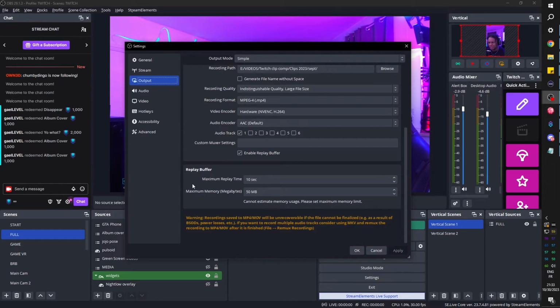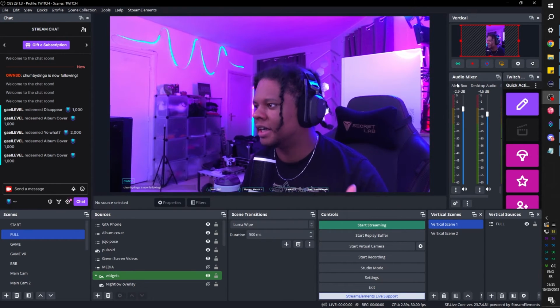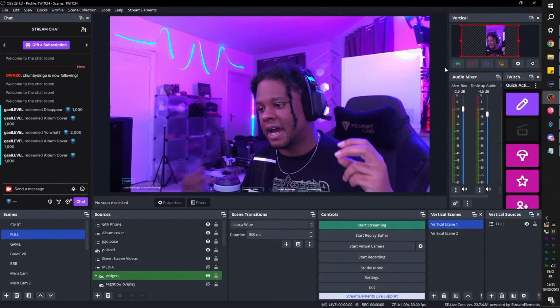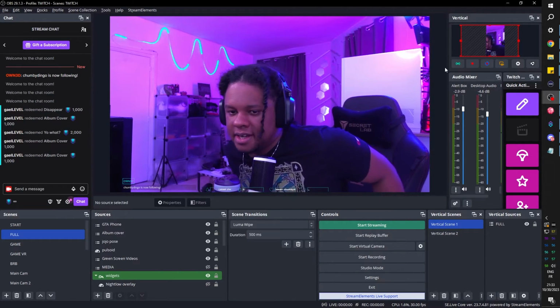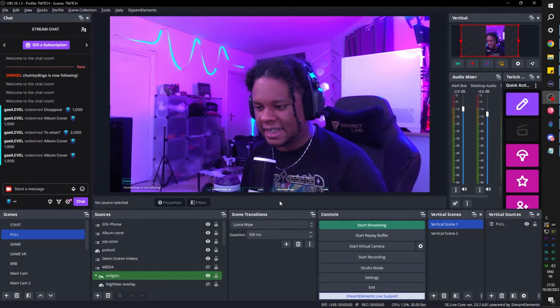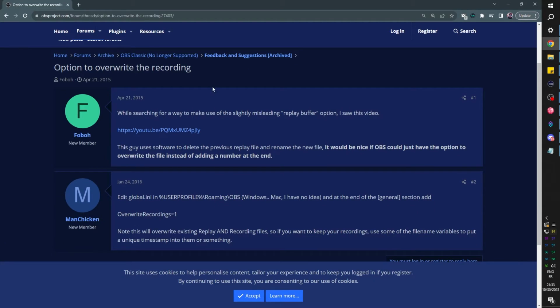Replay buffer just doesn't give you a ton of options. Again, I didn't do a ton of research on it. If you know a way of doing it, please let me know. But I did find one way to actually overwrite OBS recordings, both normal recordings and also replay buffer. The problem is it wasn't a setting. It wasn't like a box that you can tick, right here, an option to override the recording.